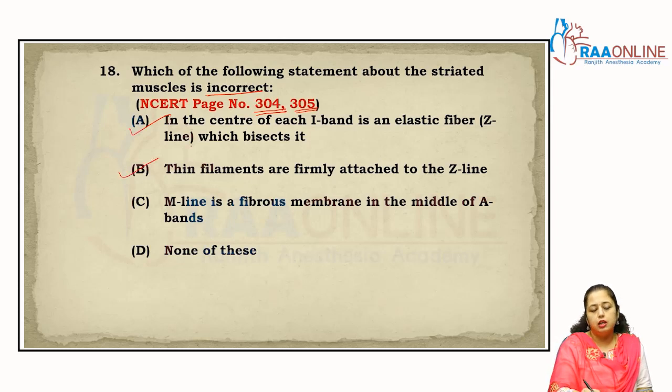Exactly, that is the actin filaments. The M line is a fibrous membrane in the middle of the A band. It is correct. So what is incorrect? There is no incorrect statement. So the answer is D, right? Because it is asking about the incorrect statement. So the answer is D. Clear?